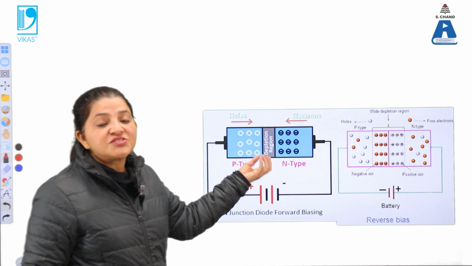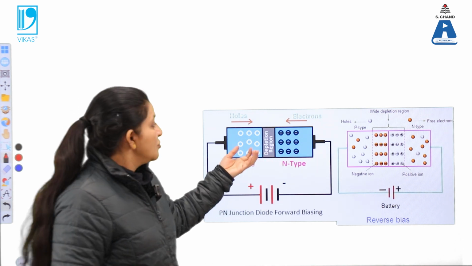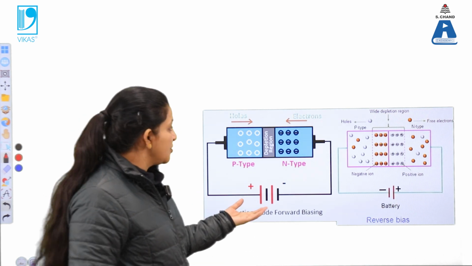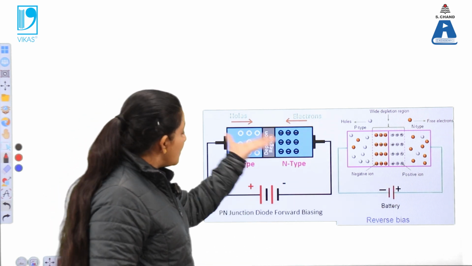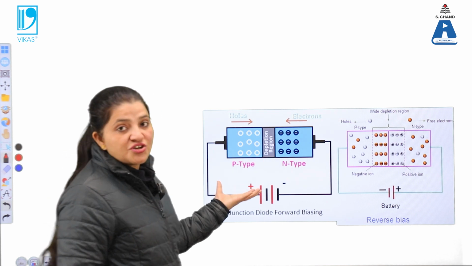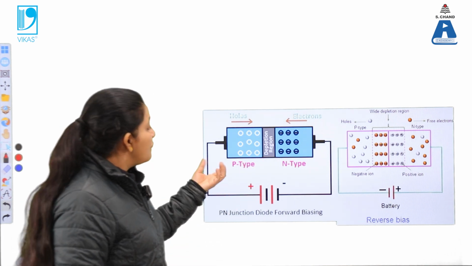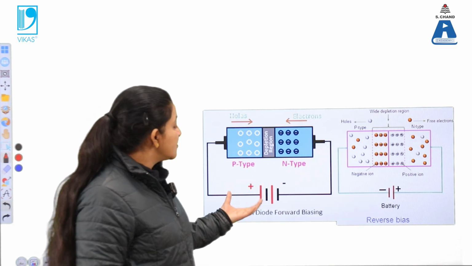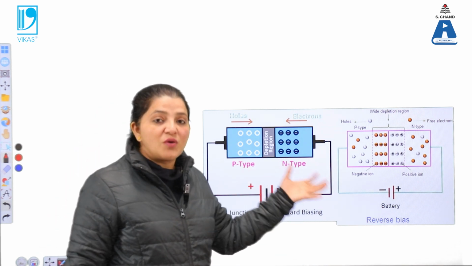Will its thickness decrease or increase? That we will understand in the IV characteristics of the p-n junction. The p-n junction is affected when we connect our semiconductor with the battery, and its terminal also affects its working.